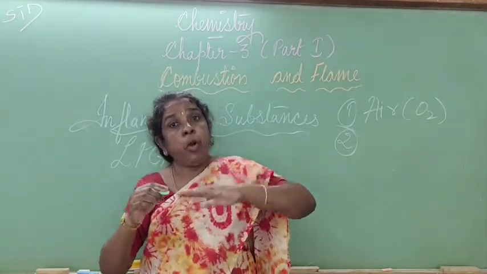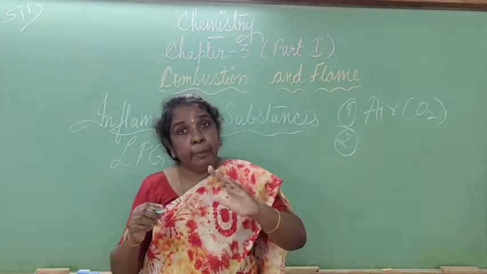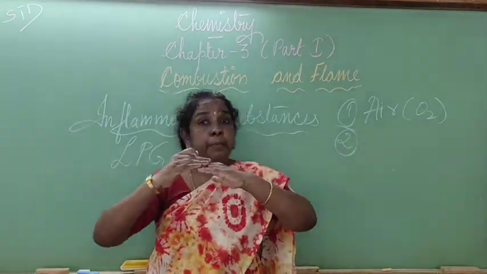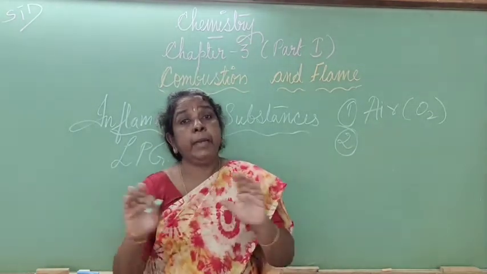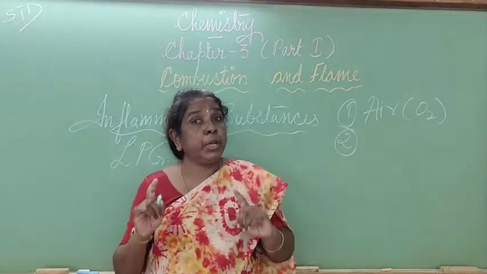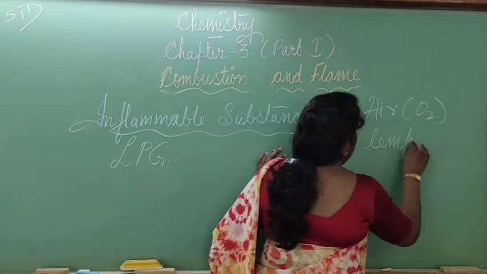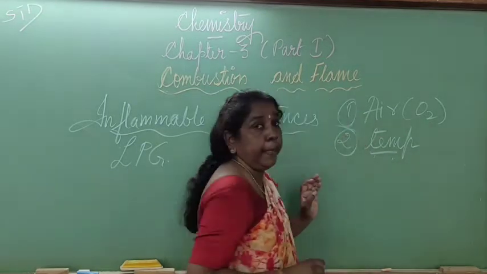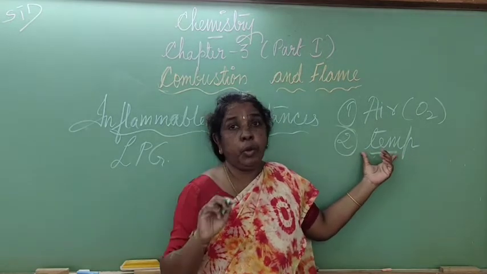Got it? So, if you want any substance to undergo combustion, it can only happen if it has attained the ignition temperature, and if it's below the ignition temperature, combustion will not happen. So what is the next factor which is very essential for combustion, children? It is temperature, or you can just say ignition temperature. Okay, so you need even temperature or heat for burning to happen.